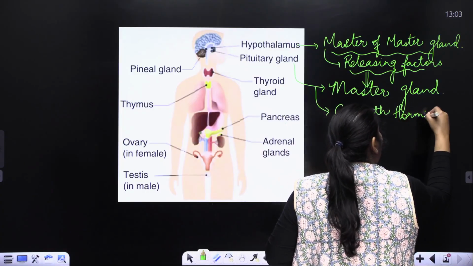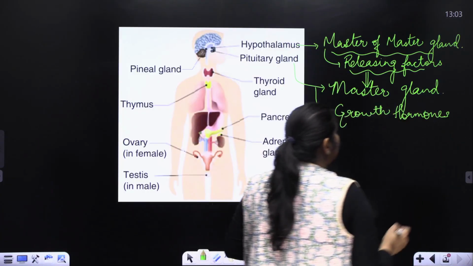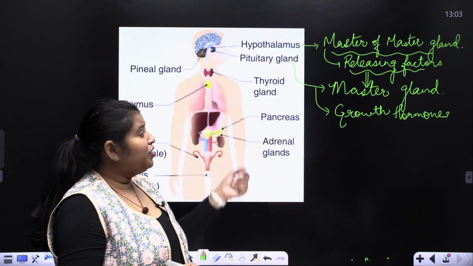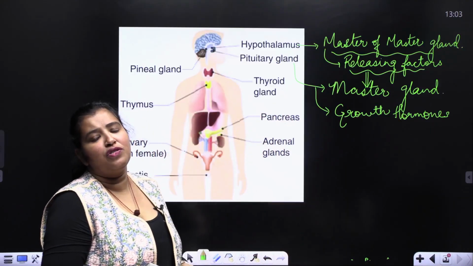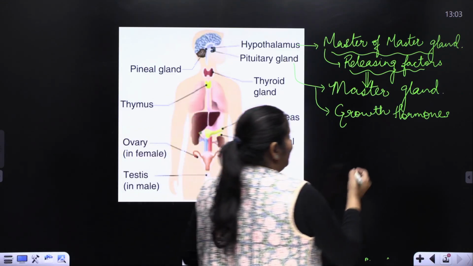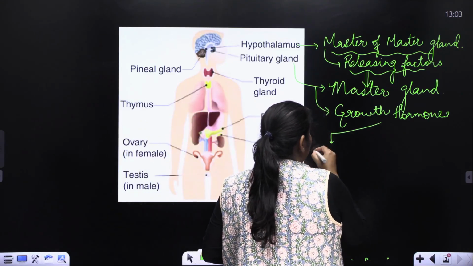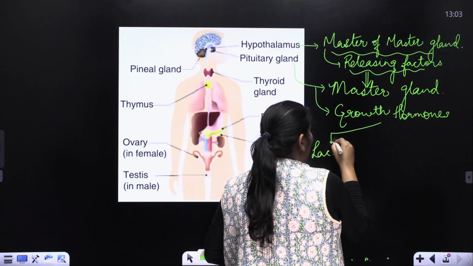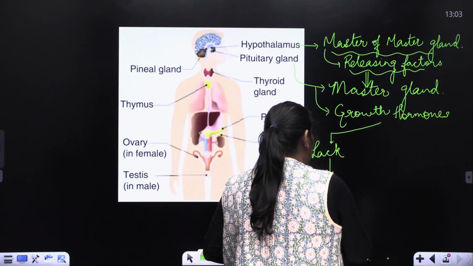There are very many hormones that you will study in your senior classes. But for now, you need to remember the master gland produces the growth hormone, and the deficiency or the lack of the hormone results in dwarfism.